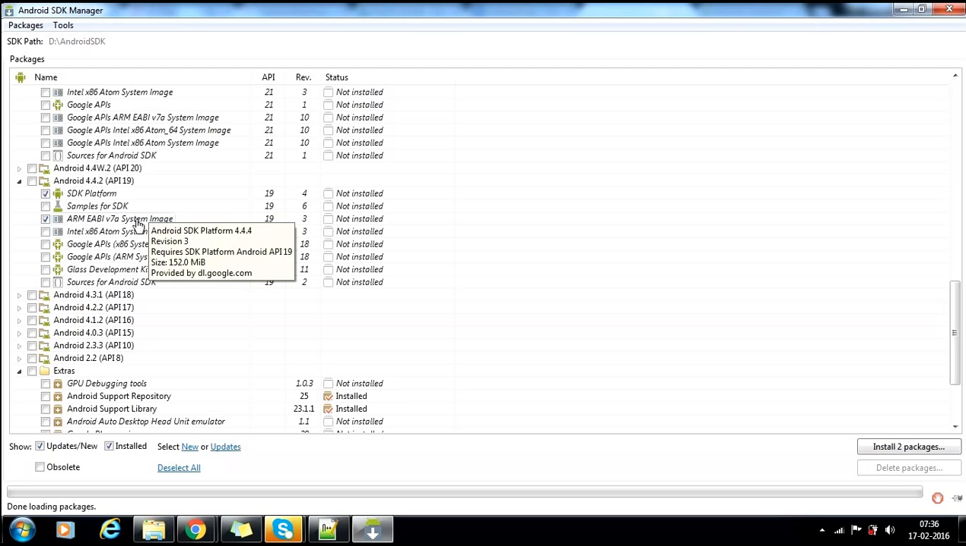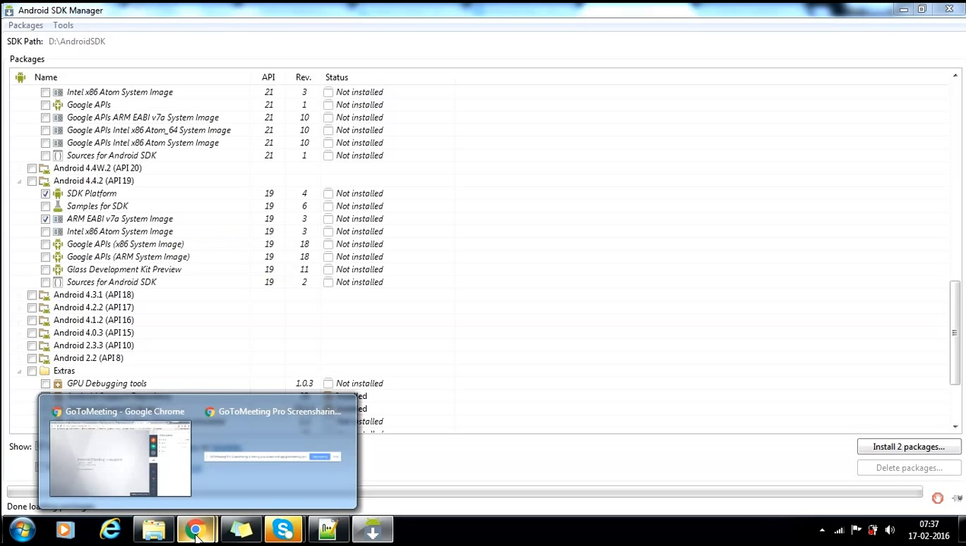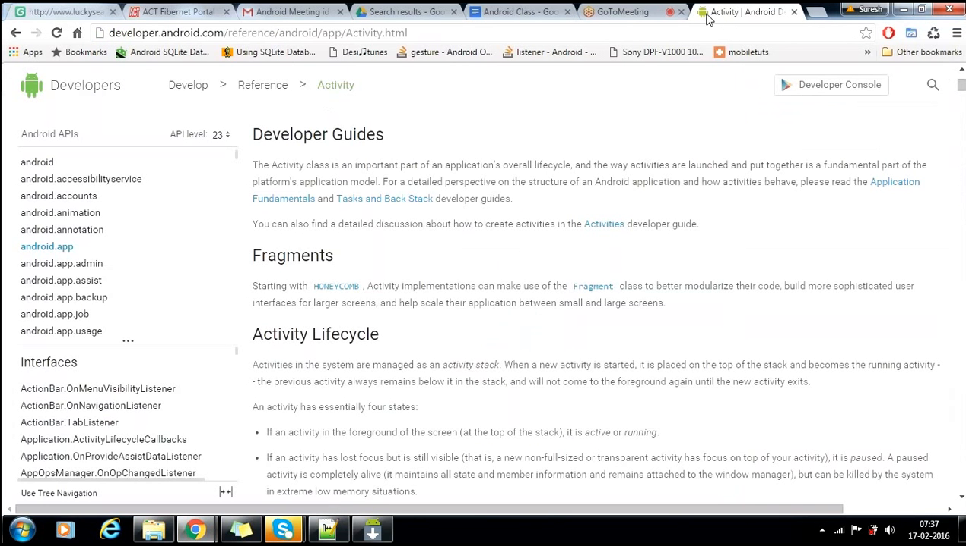From the starting, you will have the alpha version, and beta, cupcake, and so on. You know this alphabetical order: honeycomb, ice cream sandwich, like this. Presently, what is running? Marshmallow. Presently it is 6, Marshmallow.